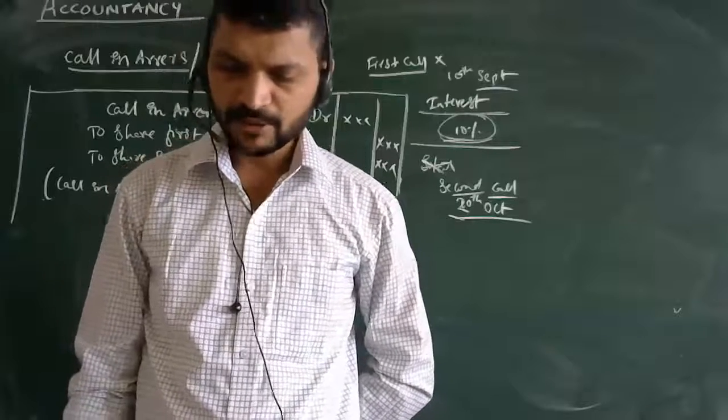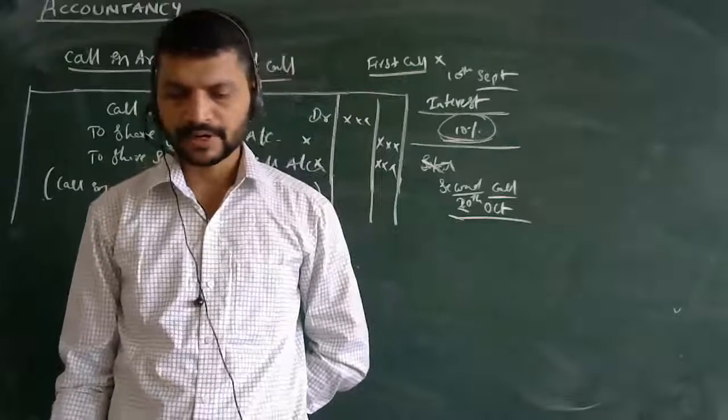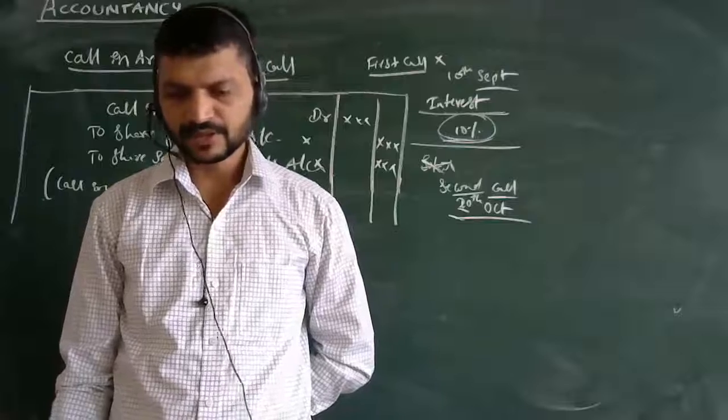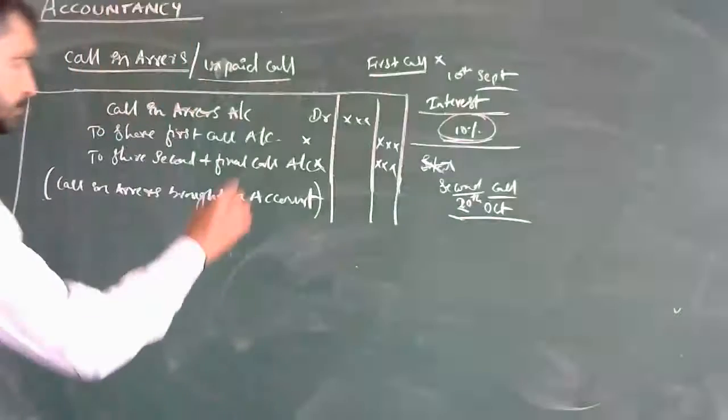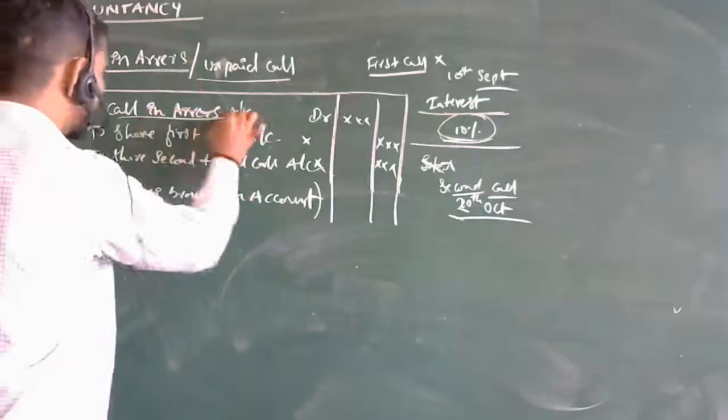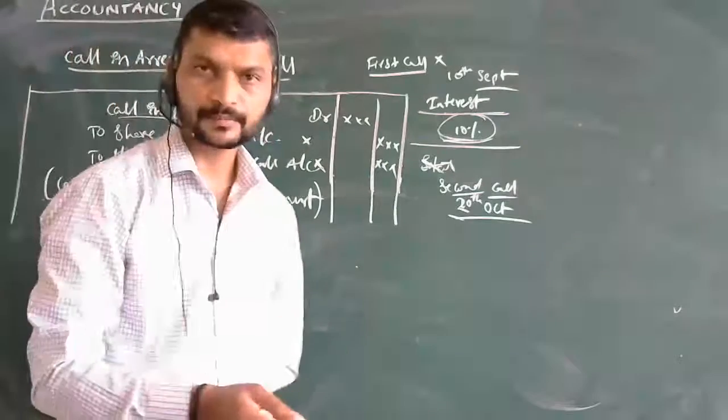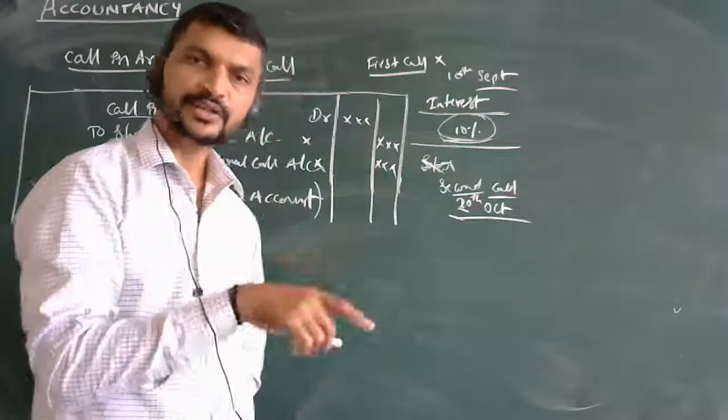See, when shareholders make payment of call in arrears together with interest, the entry will be as follows. When this remaining amount, call in arrears, is being paid, it is with interest or without interest.